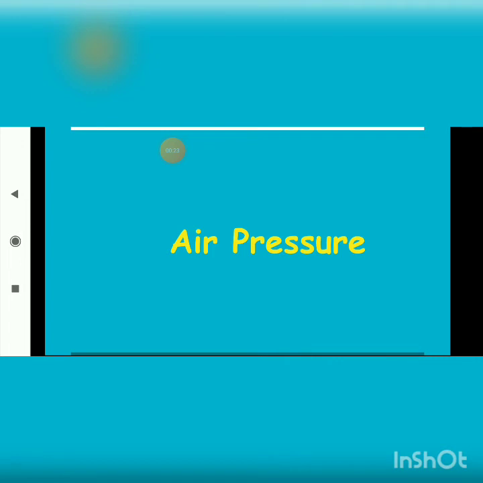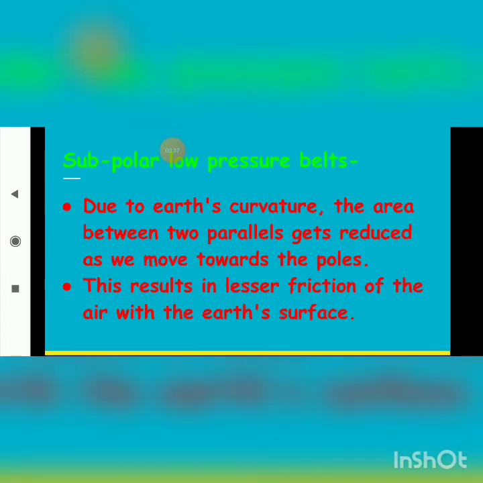If you remember, in our previous video, we learned about the equatorial low pressure belt and mid-latitudinal high pressure belts. In today's video, we will be learning the third pressure belt, which is called the subpolar low pressure belt.